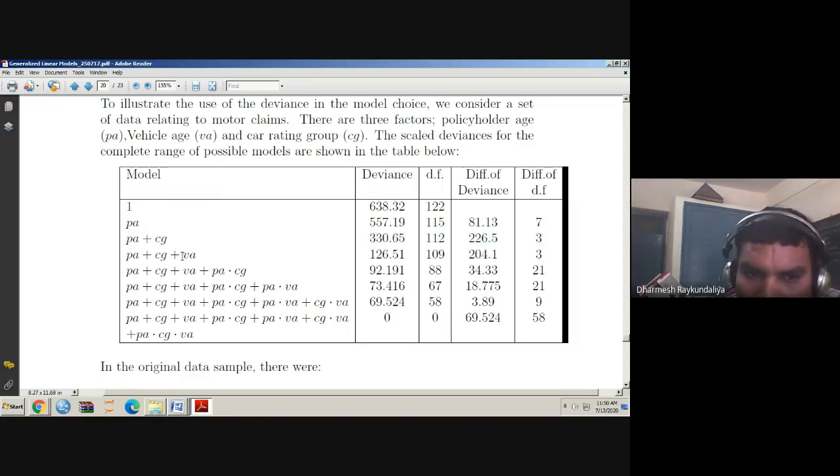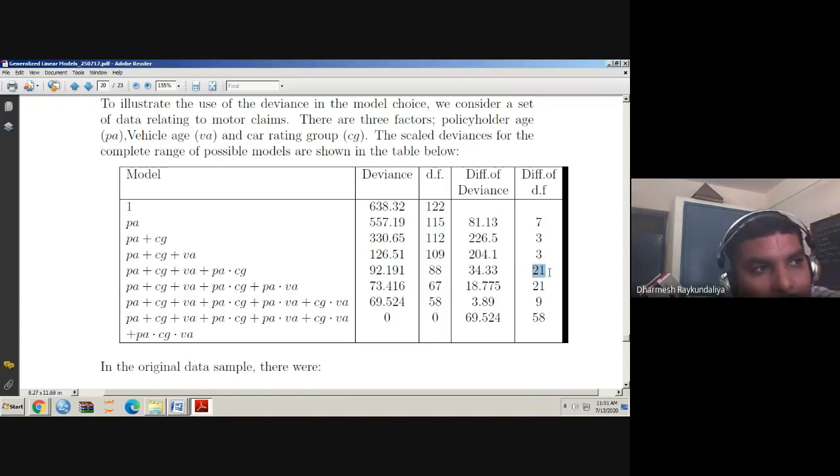Now we have added the vehicle age. You can see that 204 is greater than 6 because multiplying by 2 is 6. Yes, so that means this is also equally important. Now we have added the interaction effect, policyholder age and car rating group. What is that? It is 34. So 34 is greater than twice of this.